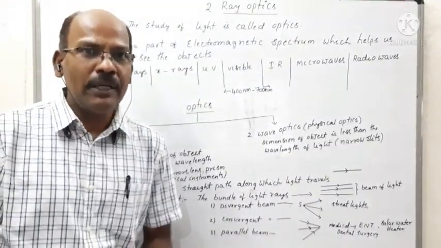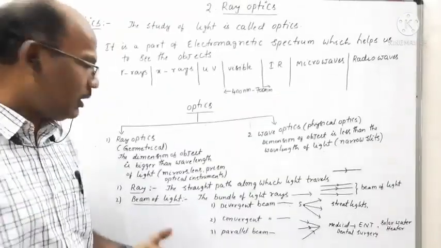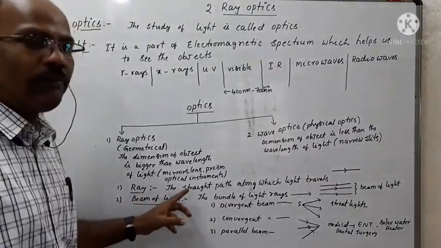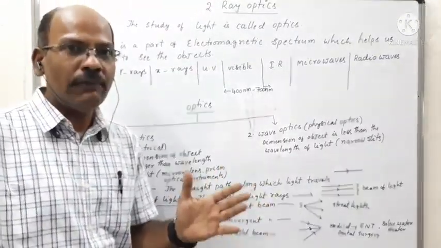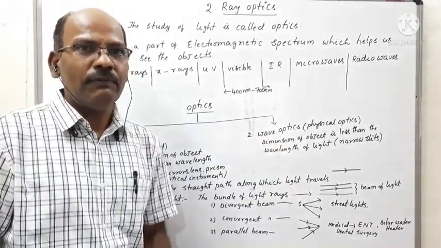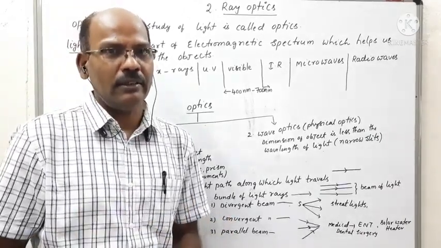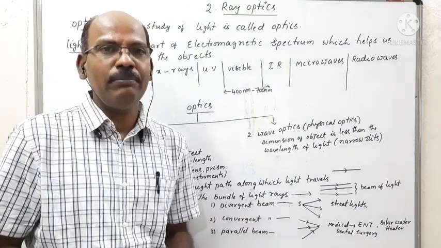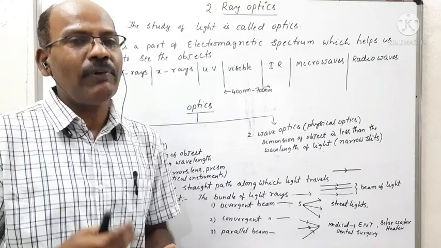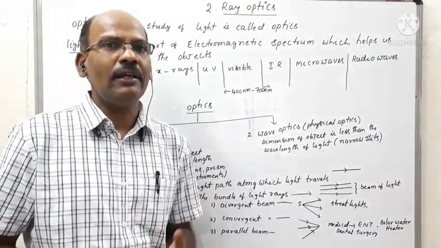Coming to the basic important terms which are frequently used in ray optics. The first one is what a ray is and what a beam of light is. What are the different types of beam of light? Later, we explain what the phenomenon of reflection is and the laws of reflection. Later, we explain what a plane mirror is, what a spherical mirror is, and how light is reflected in both cases, the plane mirror as well as the spherical mirror.